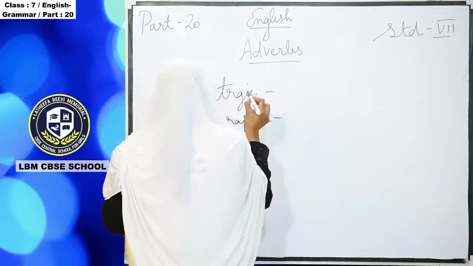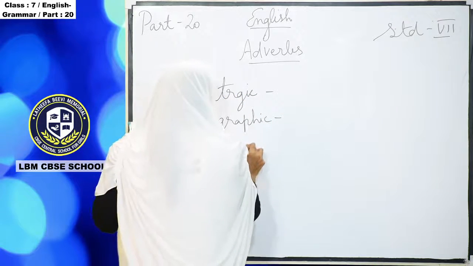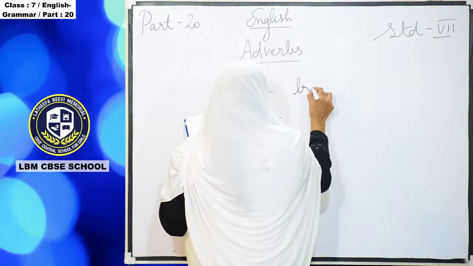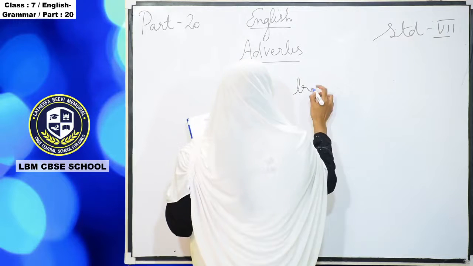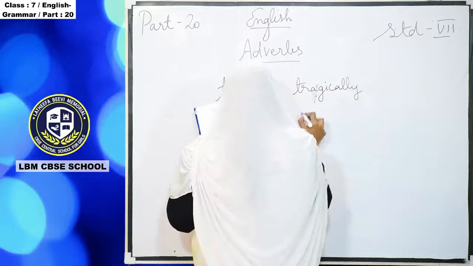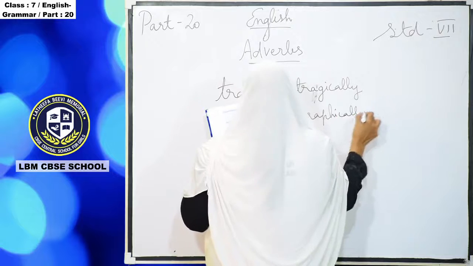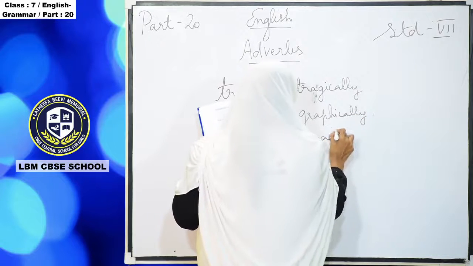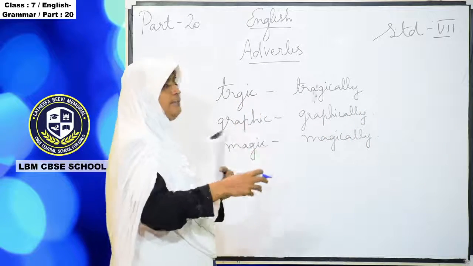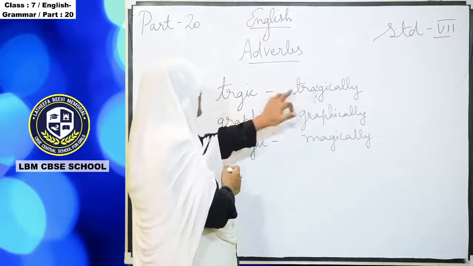So the last letters are ic, so it becomes ally. And then magic. So here tragically, graphically, and then magically. So here ic is followed by ally.